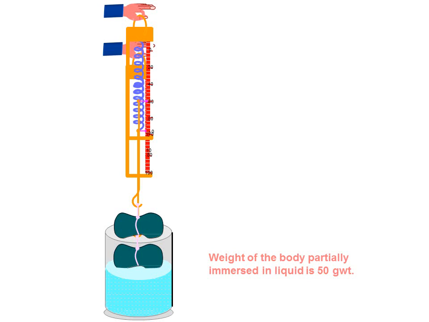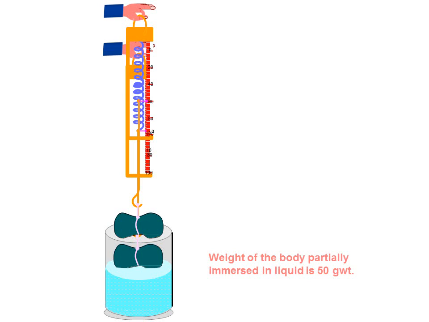So let's see. The weight of a body partially immersed in liquid is 50 gram. Partially means not completely. Let's say a stone is attached, and its weight is 50 gram, and it is partially immersed, that means not completely immersed.